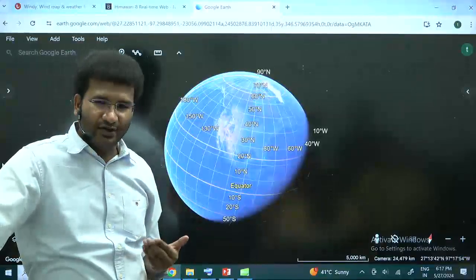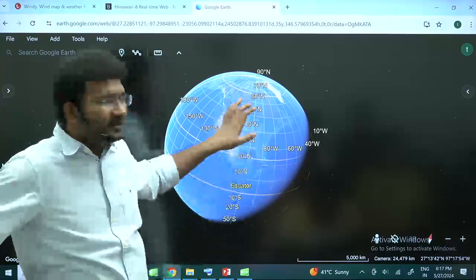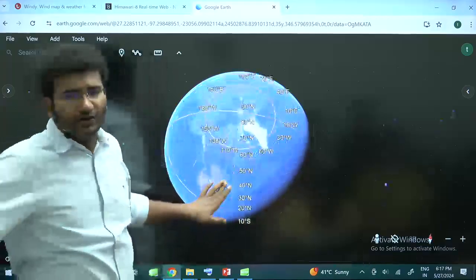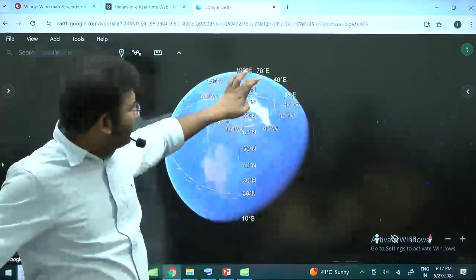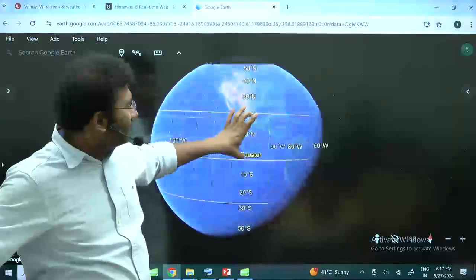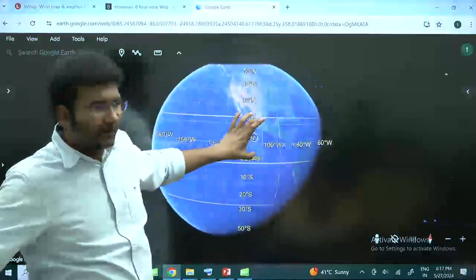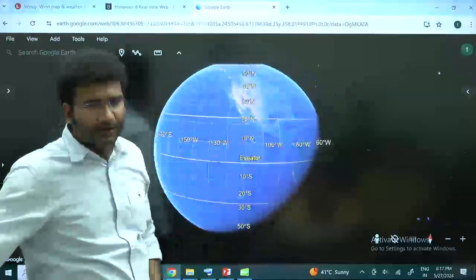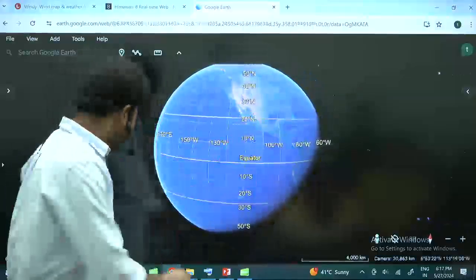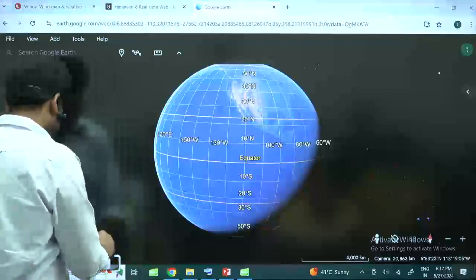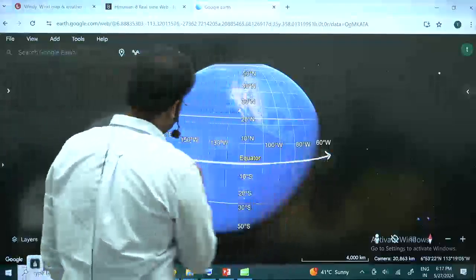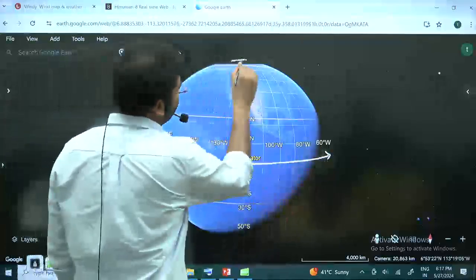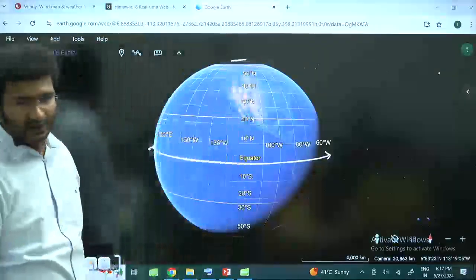Now if someone is going for geography optional, then they can ask: what is the role of the Coriolis force in the movement of the wind? So for you to understand this Coriolis, first you need to understand the properties of the earth. Earth is a geoid. Now what do you mean by geoid? Earth is bulged at the equator and almost flat at the poles.